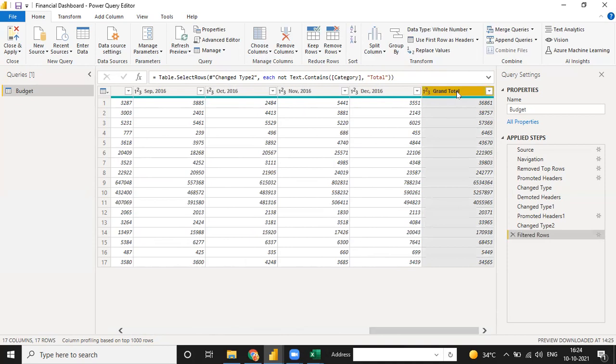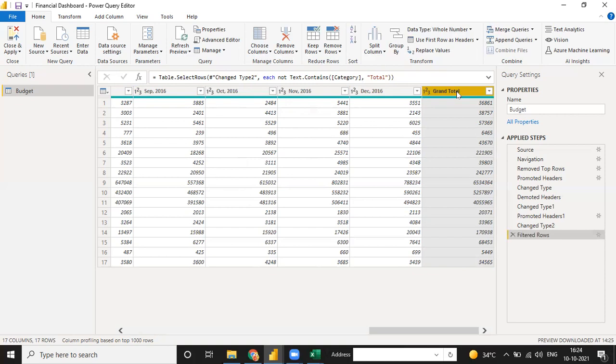Could you please tell me, do we need a grand total like this in our Power BI report or not? Because in Power BI we have to use one DAX function for making a grand total. So why do we need this kind of multiple different rows? It will increase your Power BI size. So I don't need this grand total.